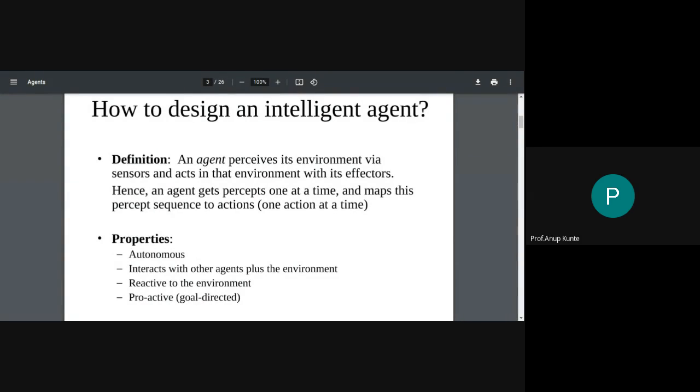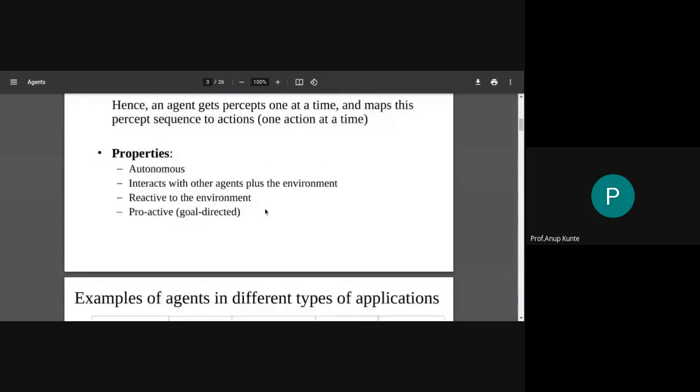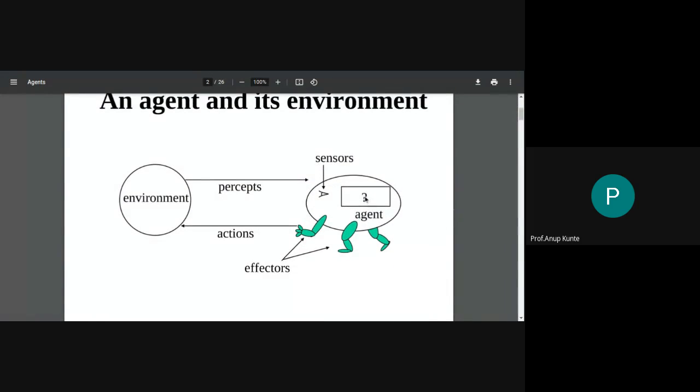There could be an agent that is interacting with other agents and the environment itself. Whenever I see this simplistic view of an agent, with an agent and the environment, I'm just talking about a single agent environment. But an environment can have multiple agents. For instance, if I'm creating an agent for playing soccer as a team, then there will be multiple autonomous players playing with each other against some opponent.